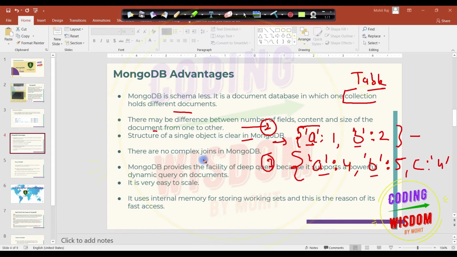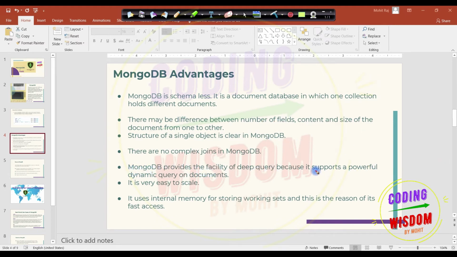There are no complex joins in MongoDB. I'm not saying join is a complex or bad thing. Joins are a very good thing. They produce the relation in the SQL database, but in MongoDB, there is no place for join. MongoDB provides the facility of deep query because it supports powerful dynamic queries on the document. And in this course, we will see how to make queries. You can create a very deep query in order to get the data.